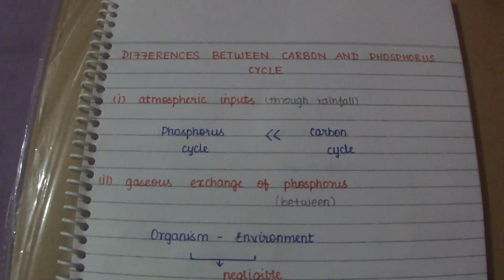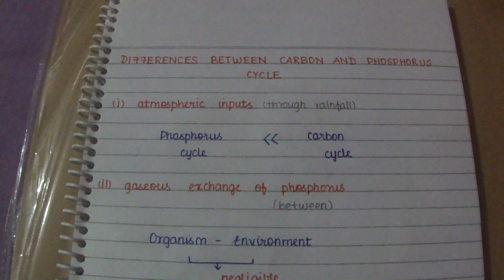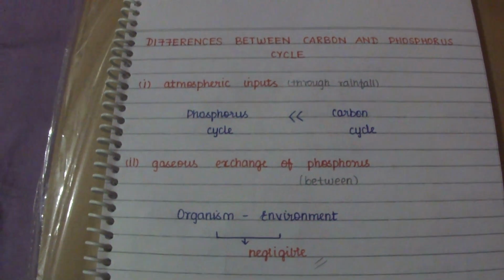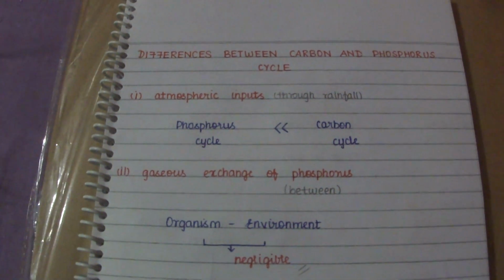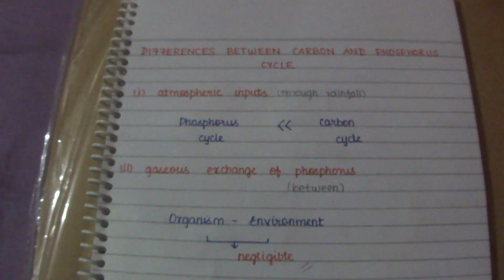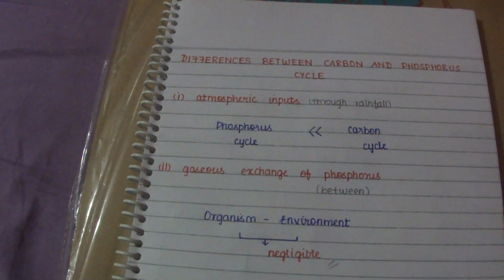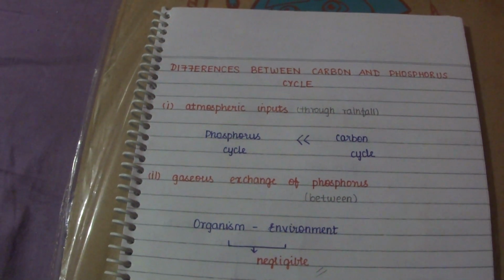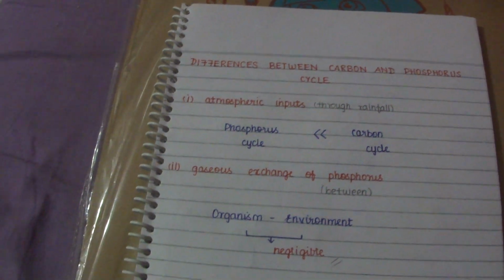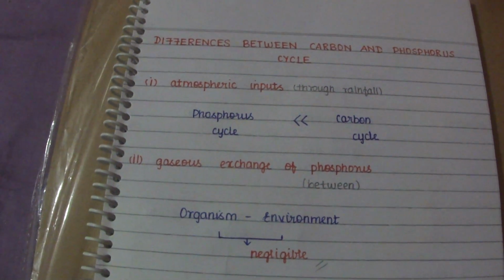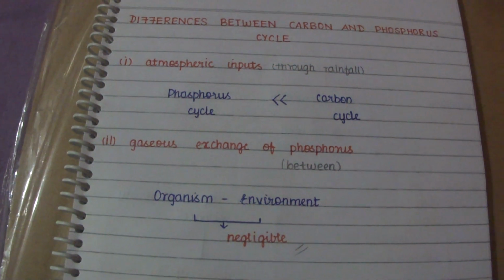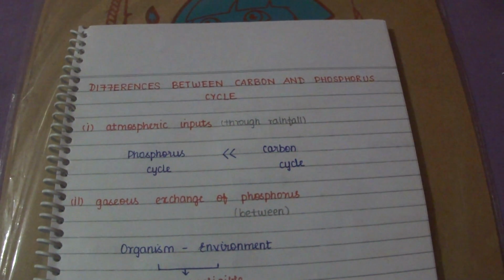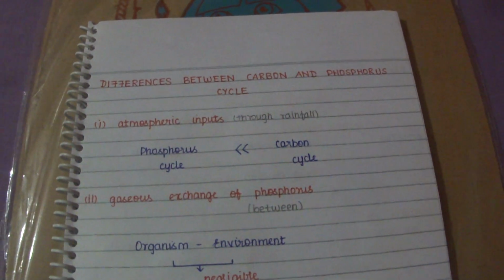The two major differences between the carbon cycle and the phosphorus cycle are these. When we discuss the atmospheric inputs through rainfall, the phosphorus inputs are much smaller than the carbon inputs. And when we take the gaseous exchanges of phosphorus between the organism and the environment, they are negligible.